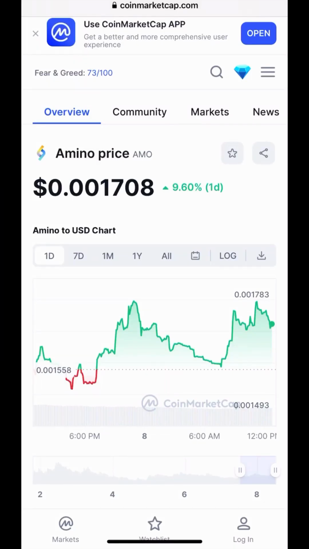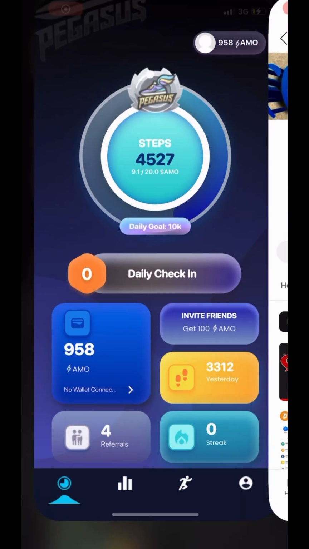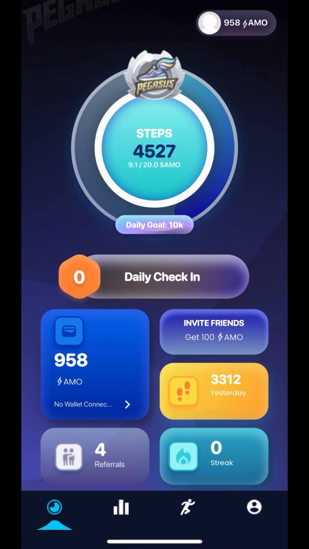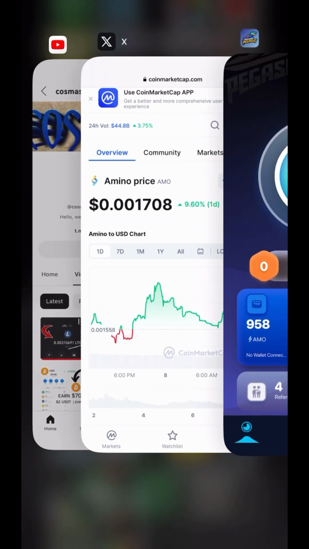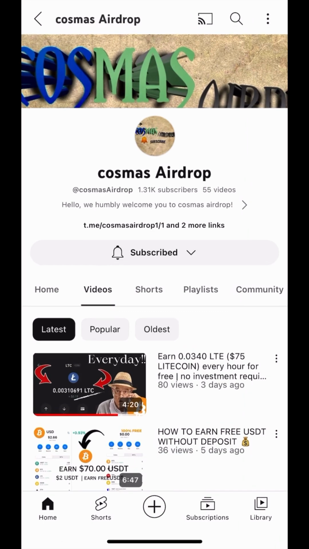What you're looking at is what we call the AMO coin. And guys, I taught a video a month ago where I showed you how to make an AMO coin. What you're looking at is what we call a pumping market, and it's a miracle, guys. As you can see, this AMO coin was at the exact price of 0 by the time I taught my first video. And I told you guys that I will be making up to 1000 AMO coin. As you can see, we have 958 AMO right here, guys. Before we made this video, previously we did not have any single AMO. We were able to make about 200 AMO in the video.